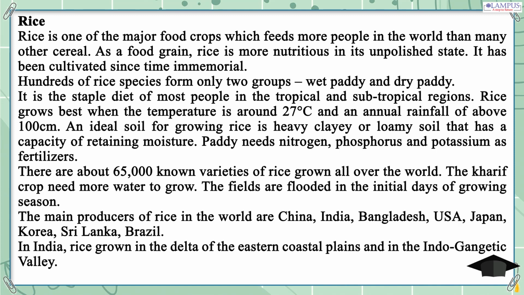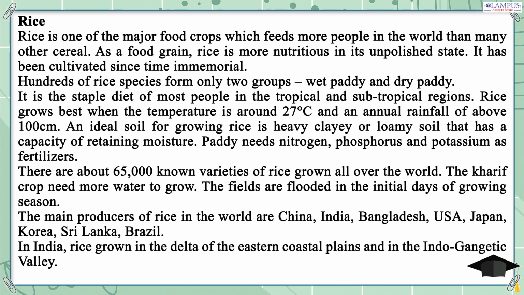Rice grows best when the temperature is around 27 degrees Celsius and an annual rainfall of above 100 centimeters. An ideal soil for growing rice is heavy clay or loamy soil that has a capacity of retaining moisture. Paddy needs nitrogen, phosphorus and potassium as fertilizer. There are about 65,000 known varieties of rice grown all over the world.